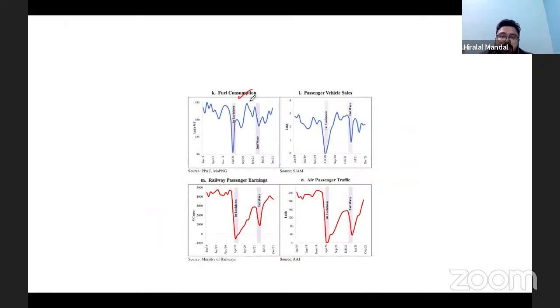Similarly, fuel consumption. The fuel consumption went down at the point when the fuel price went down to less than $10 per barrel. But then the usage has almost reached the pre-pandemic level, and the price is again going down. Passenger vehicle sales: if passenger vehicle sales are going up, it suggests business is going up. During that point of time it went up, but during the second wave it went down, and it is recovering from there. Railway passenger earning has also gone up, but it has not touched that level.